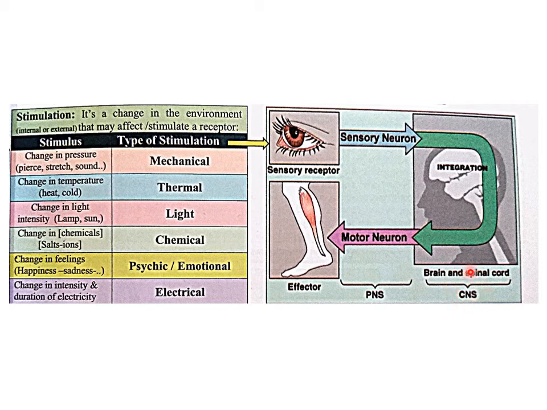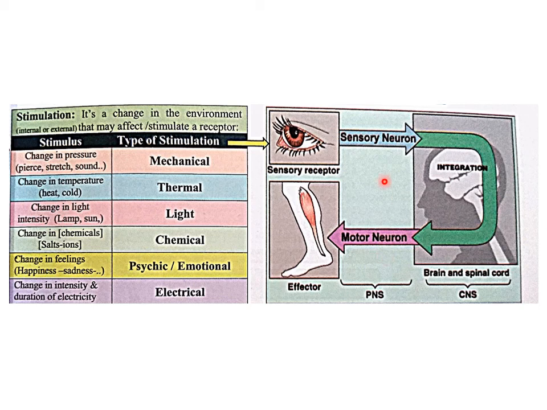The central nervous system will integrate this information and send it to a motor neuron. The motor neuron is a part of the peripheral nervous system. It will send the message from the central nervous system away to the effector organ. Here it is the leg. And then the muscle in the leg will do the movement in response to this stimulation. Thus, this is the pathway of the stimulation. It starts from the sensory receptor to the sensory neuron, then to the central nervous system, then to the motor neuron, then to the effector organ.